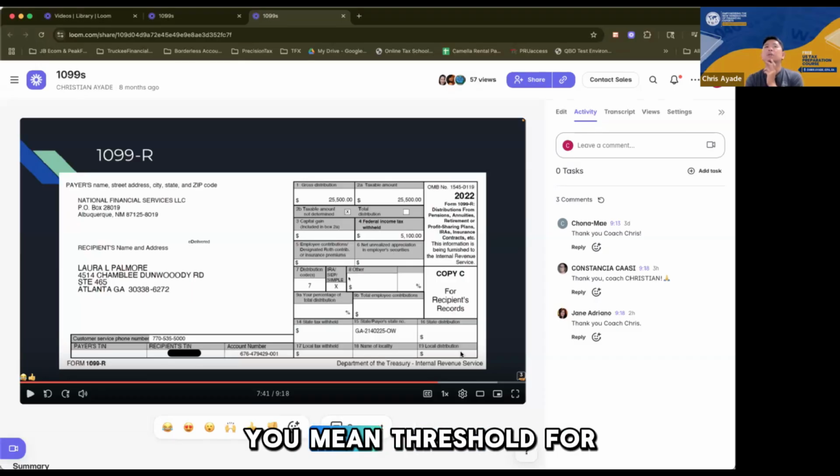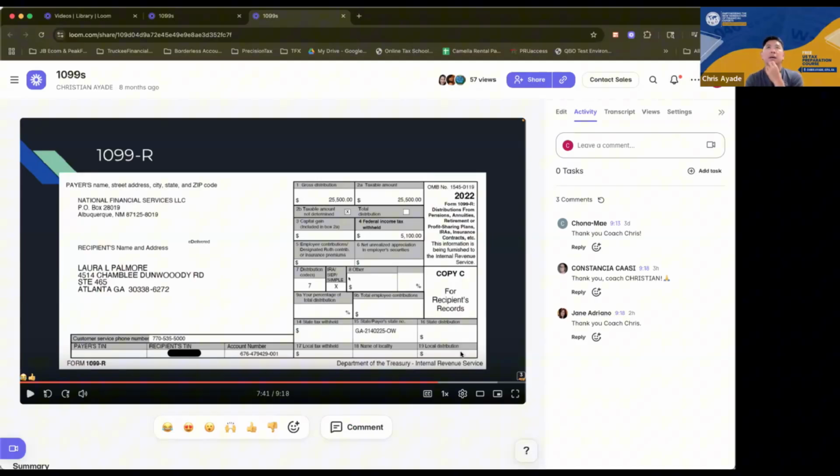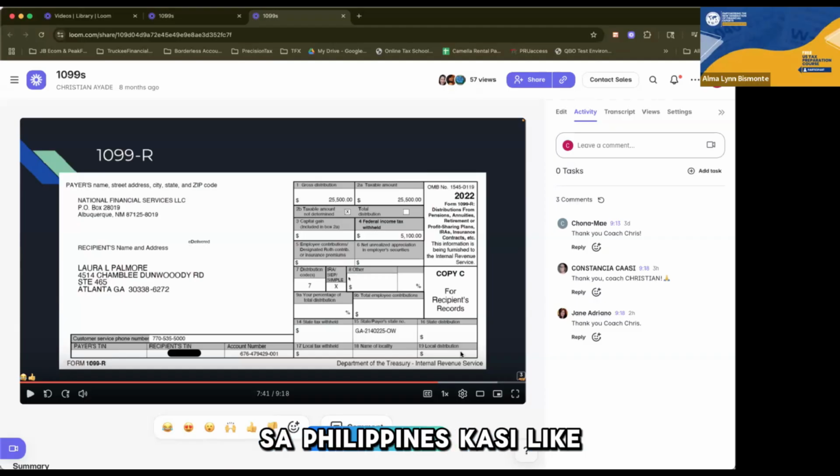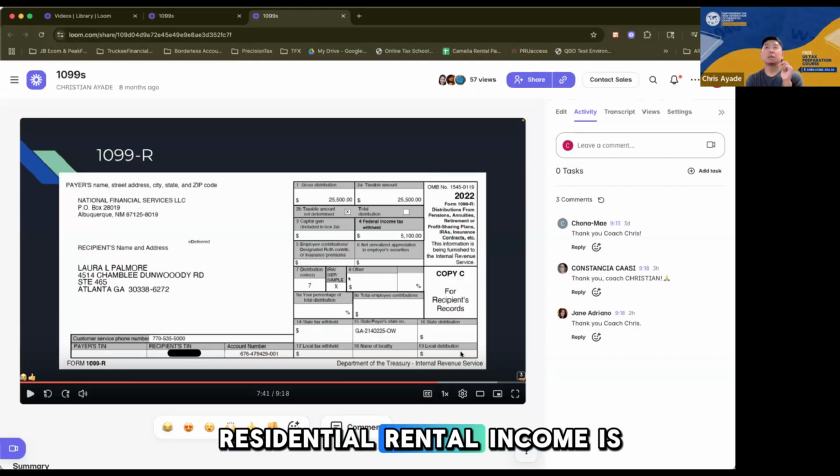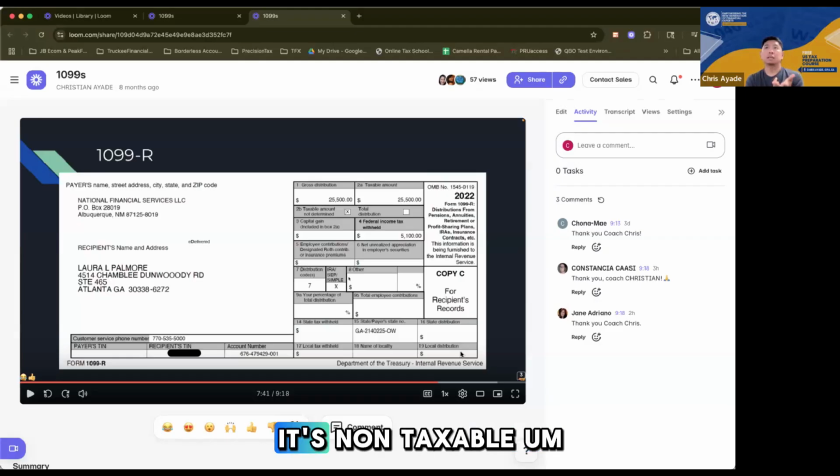What do you mean, a threshold for reporting? Like an amount that needs to be reported? Yes, because here in the Philippines, for instance, if you have a residential property for rent, let's say 20,000 monthly, that's non-taxable. Okay, I got you. I think in the Philippines, if I'm not mistaken, residential rental income of 15,000 and below is non-taxable, regardless of how many units. At least that's what I know.